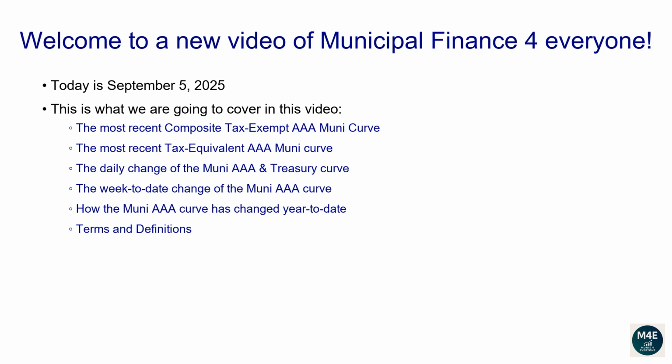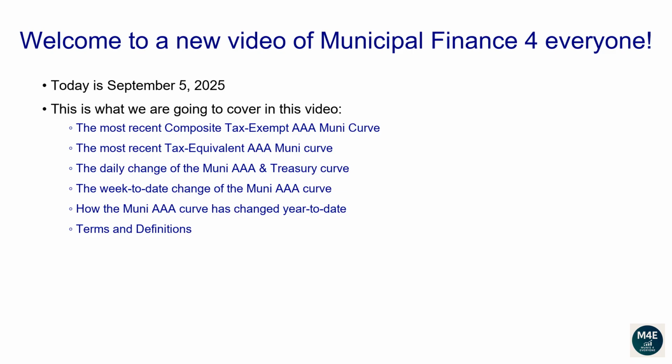Today is September 5, 2025. This is what we are going to cover in this video. The most recent tax-exempt AAA Muni Curve. The most recent tax-equivalent AAA Muni Curve. The daily change of both the AAA Muni and Treasury curves. Their week-to-date change. How the AAA Muni Curve has changed year-to-date.